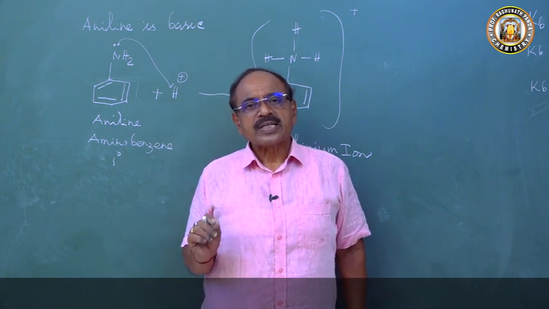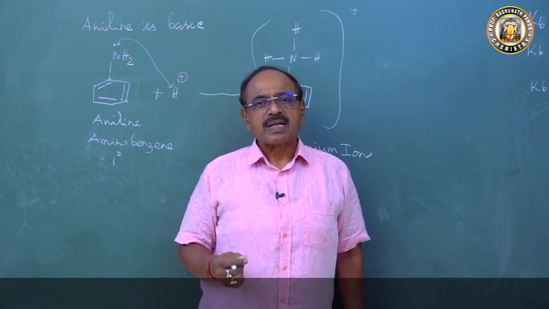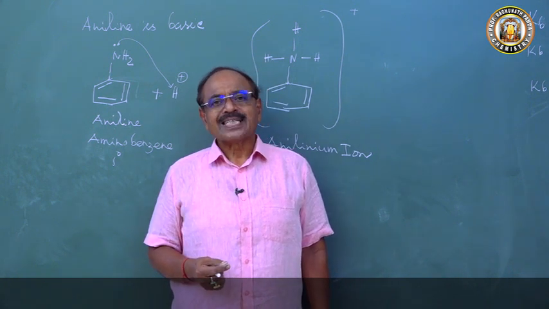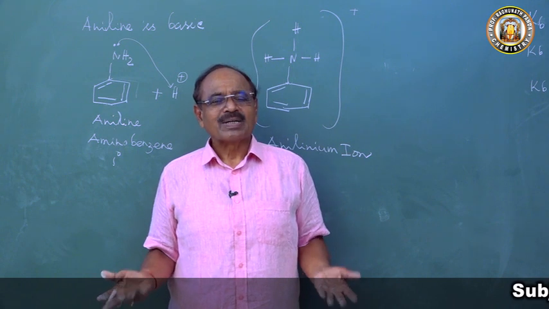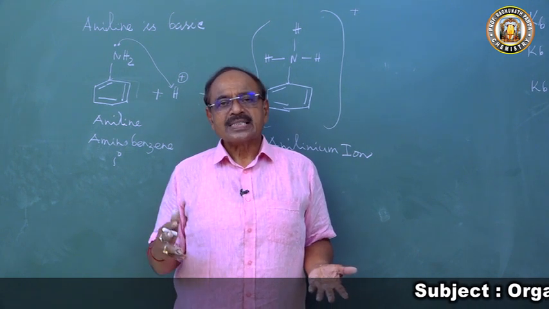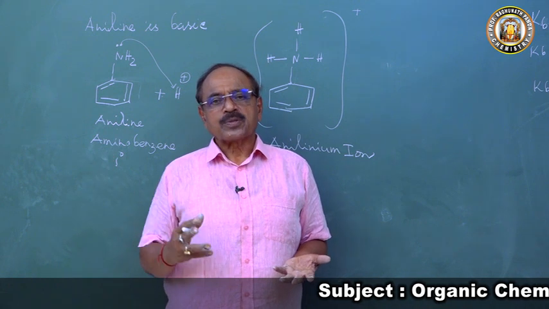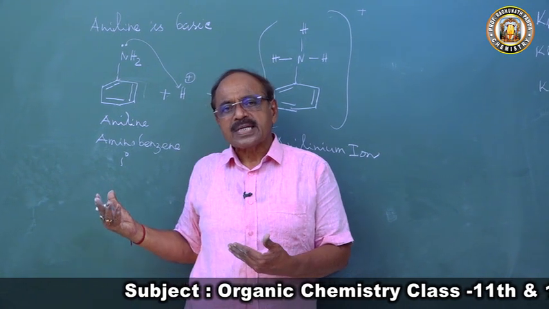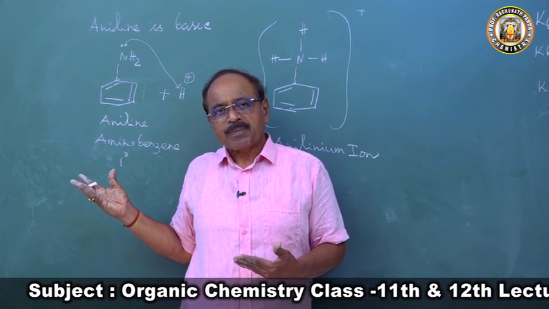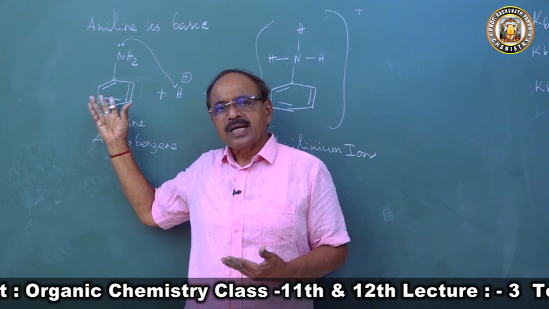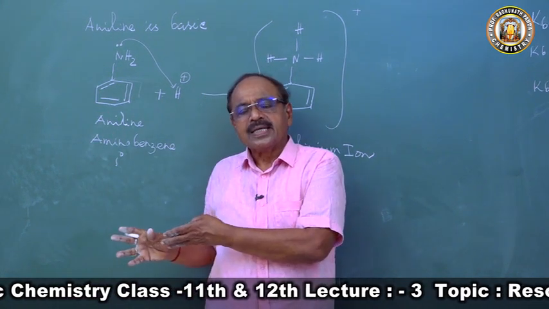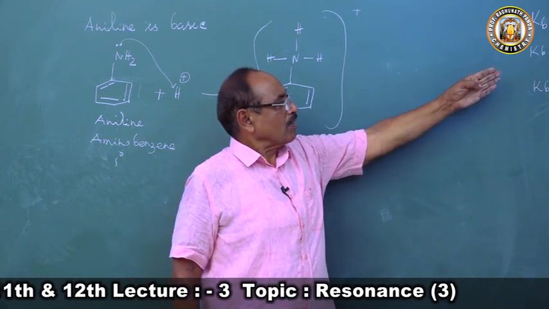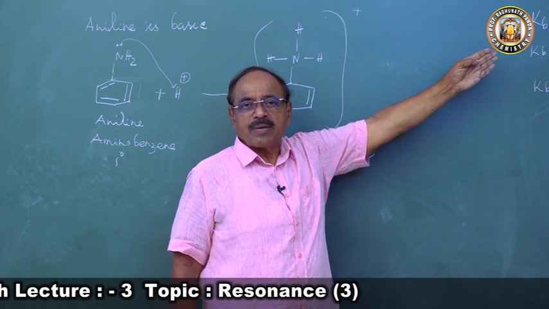So children, when a question comes, always read the question a number of times. Once, twice, thrice. A time will come when the question will give you the answer. Here aniline is basic. What is a base? A base is one which donates a lone pair of electrons and accepts a proton. So aniline is less basic. What do you have to say? That it also has a lone pair of electrons and is donating it, but the lone pair of electrons of aniline is not as readily available as in the case of methylamine or ammonia.